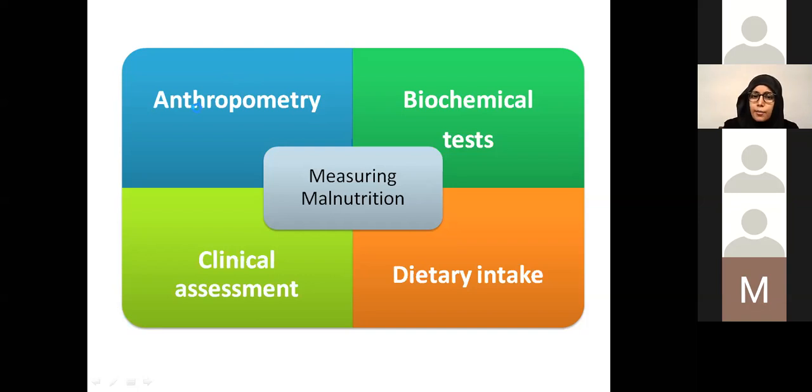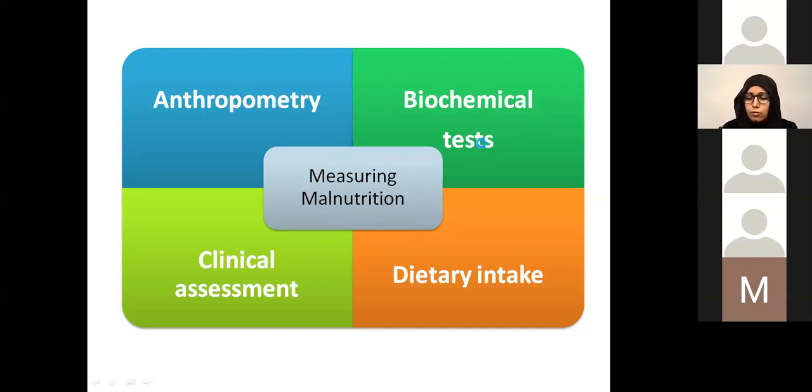On the examination part, you have to accurately measure their anthropometric indices like the weight, height, mid-upper arm circumference, skin fold thickness, BMI if they are 2 years or older. Then based on this, you want to classify them and put them in whatever category they might be in.